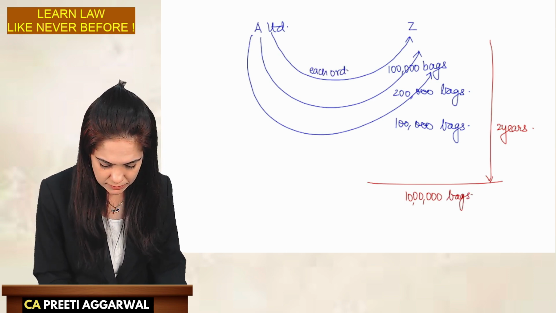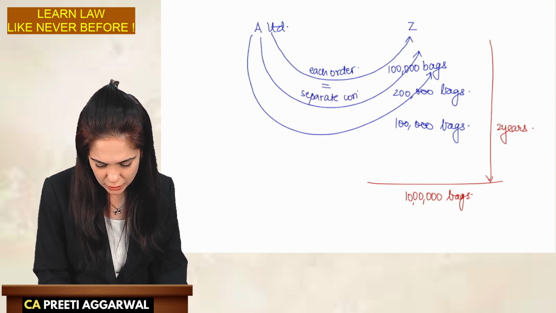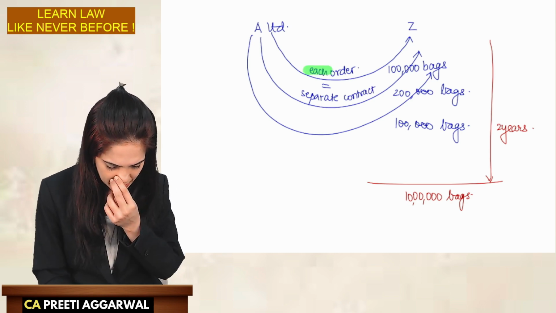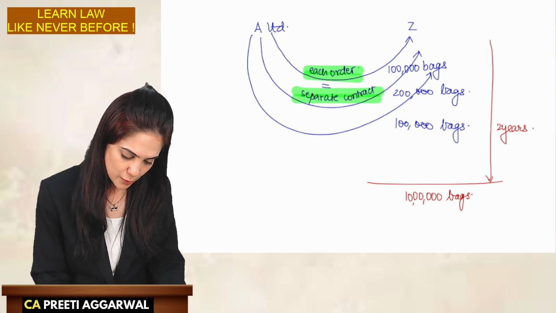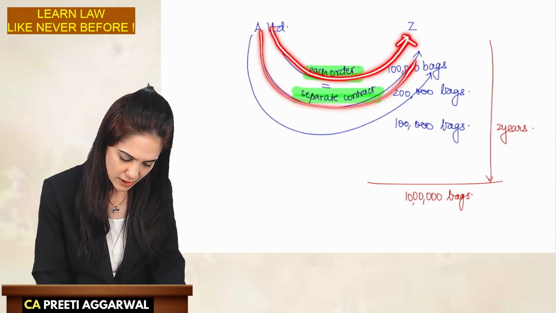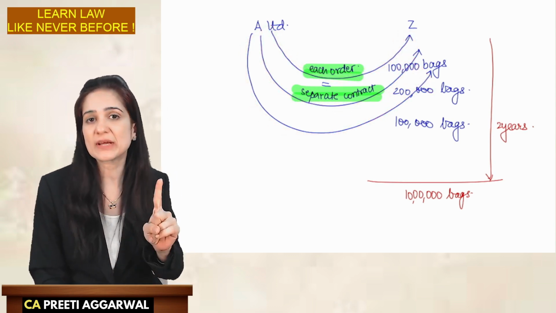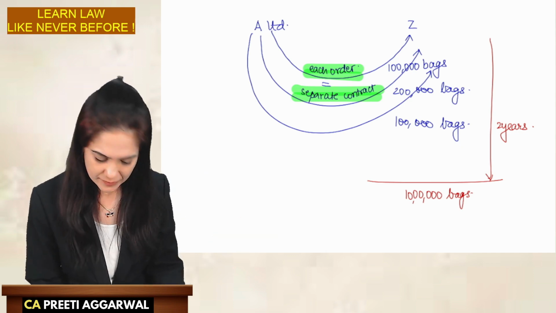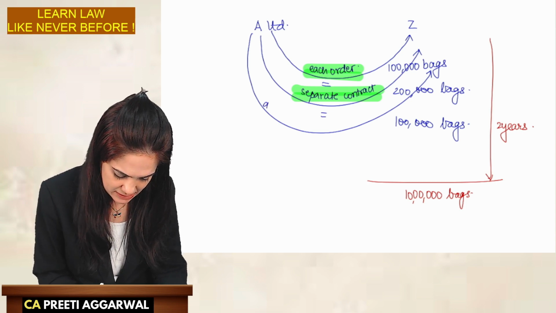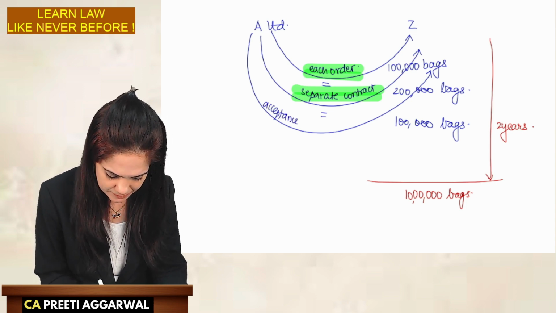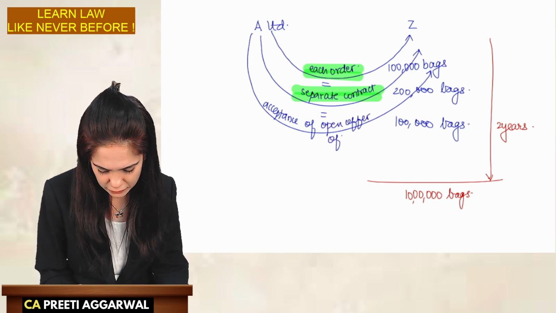Each order is considered as a separate contract. So when they placed an order for 1 lakh, then 2 lakhs, each order is a separate contract. Each order is considered as acceptance of the open offer of Z.